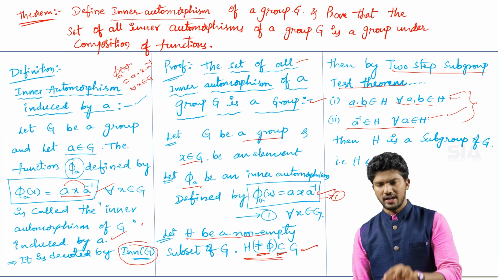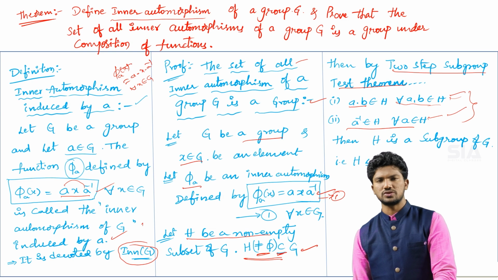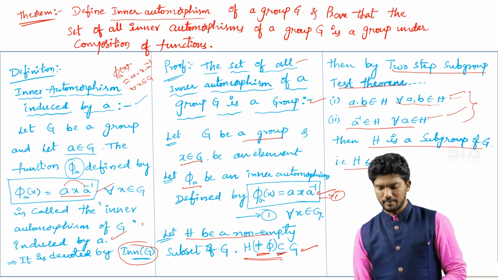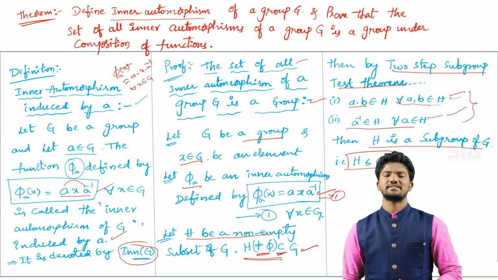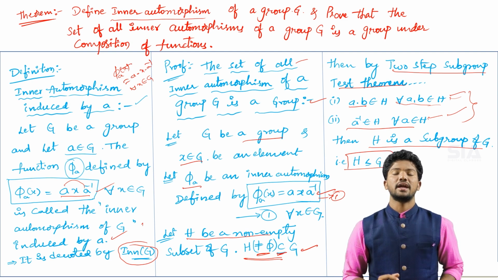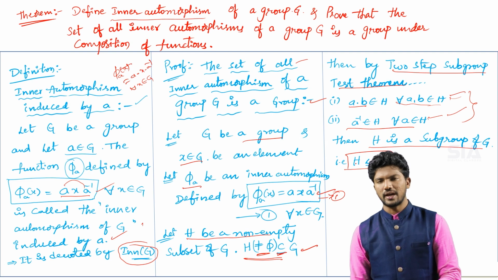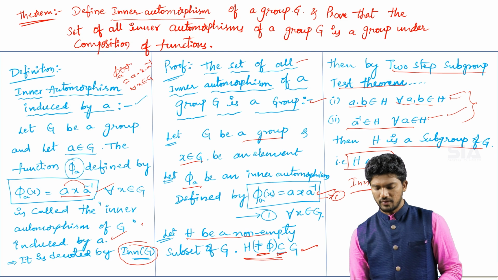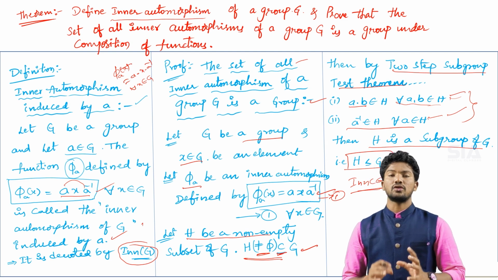Therefore, whenever any non-empty subset capital H satisfies these two steps, then capital H is a subgroup of capital G. Mathematically we denote it as H ≤ G. Now we are going to apply the same concept to inner automorphisms. In place of capital H, we are going to take Inn(G), the inner automorphisms.